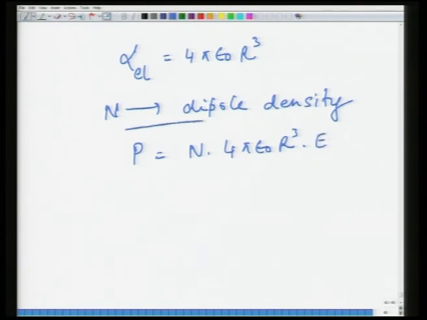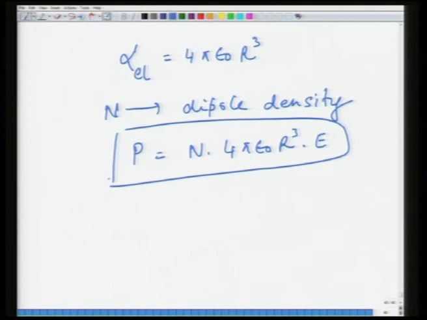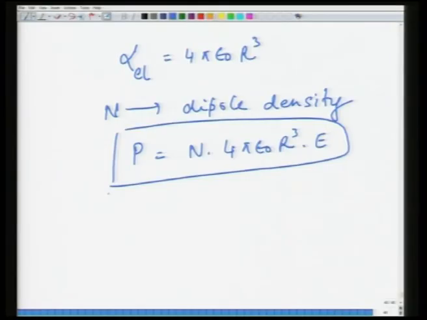So, this is the polarization that you get. What this equation tells you, the implications of this equation, are pretty important. The implications are that the larger the atom is, the more the polarizability of the material is, which means the more the material can be polarized. So, this is the first conclusion. Secondly, from this you can also find out what the susceptibility is.